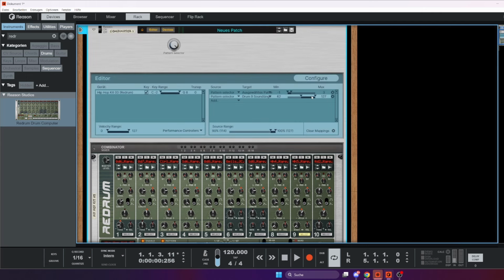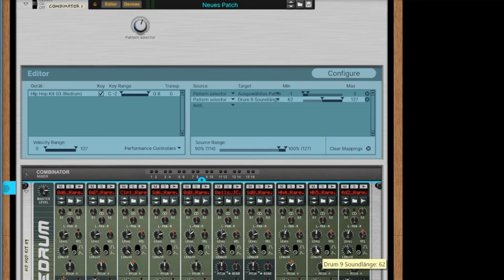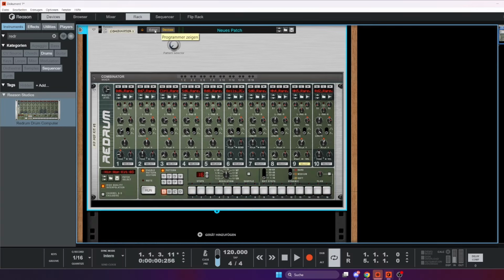So if we raise this to 62, it will automatically pause at the middle position. And as soon as we hit the threshold of 90% of the travel of this knob, the length will also start to rise. So if I play this now, hit run, nothing happens because we are in 0 position.